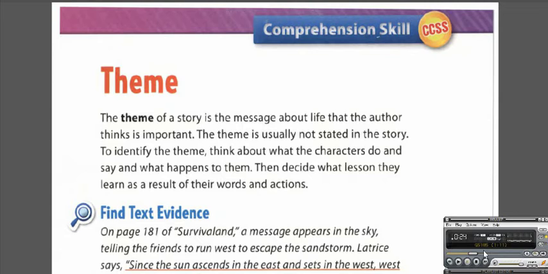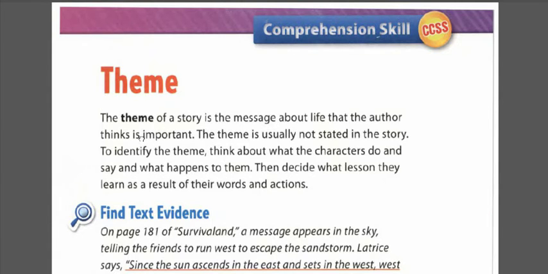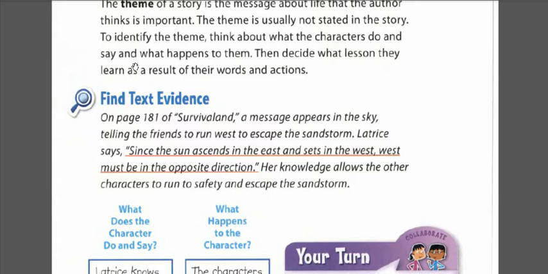We discussed this part before, and we said already the theme is the message or the lesson that we learn from the story. Usually the theme is not written or stated directly in the story, but it is something we should understand. We get it by reading and understanding the story. How to identify it? Think about what characters do and say and what happens to them. Then decide what lesson they learn as a result of their words and actions. Let's find out the theme of our story together.